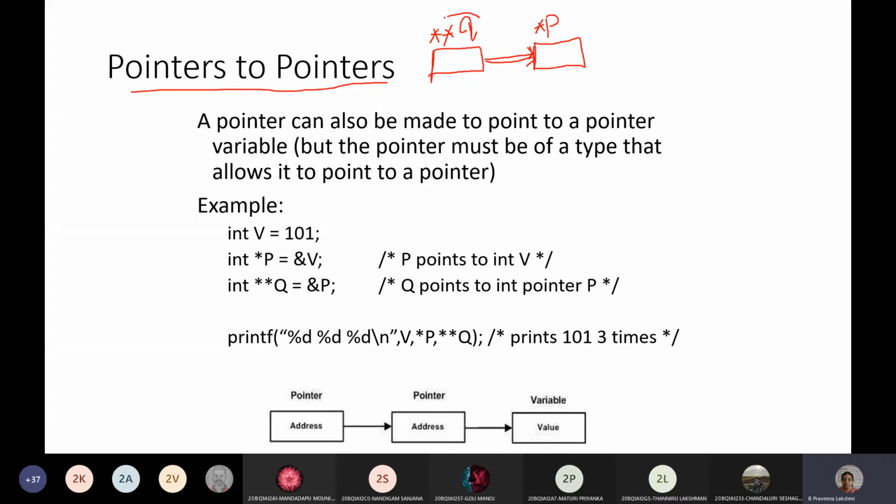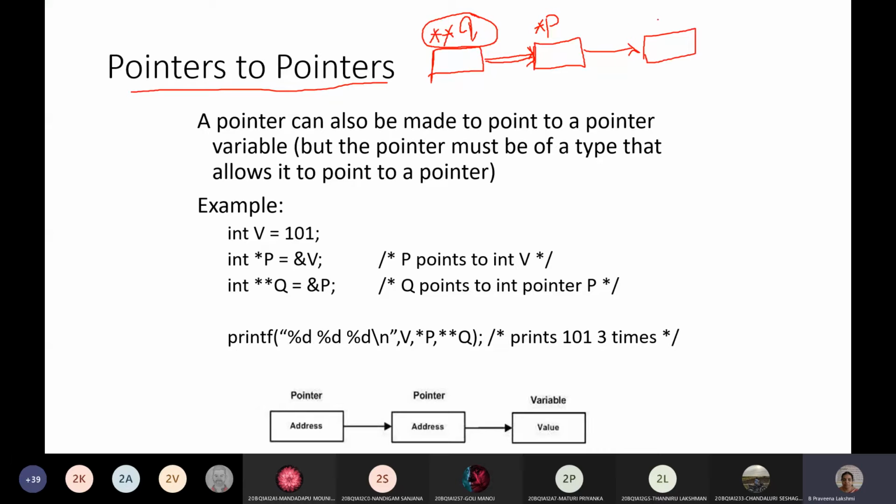Okay, so this is a variable which points to another pointer variable. The meaning of this is that while declaring it we use two asterisk operators, and while accessing the variable we also need to use two asterisk symbols.